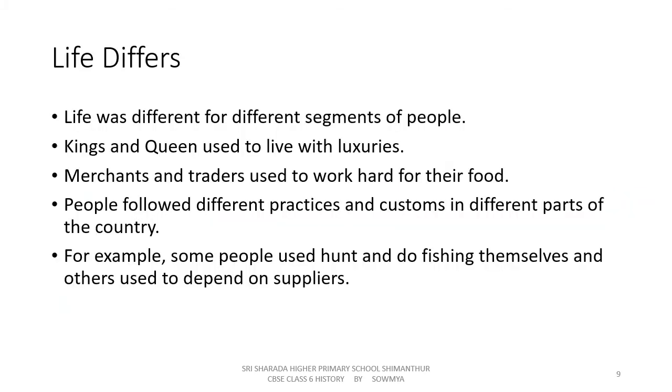Life was different for different segments of people. Kings and queens used to live in luxury, and merchants and traders used to work hard for their food and living. Different people had different ways of living. People of Andaman had their own food. People of cities were dependent on food supplies from rural areas.